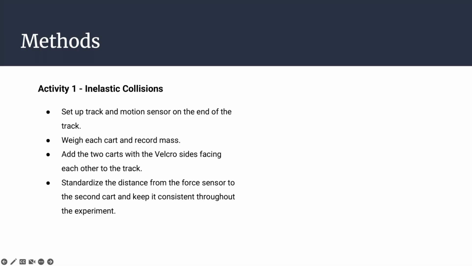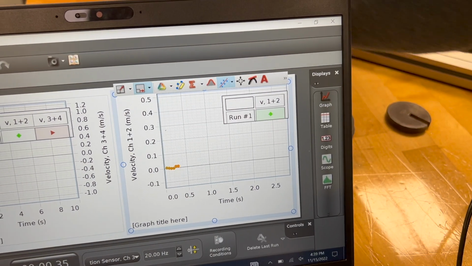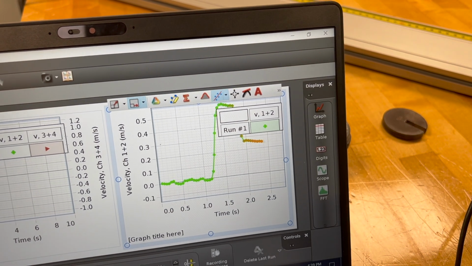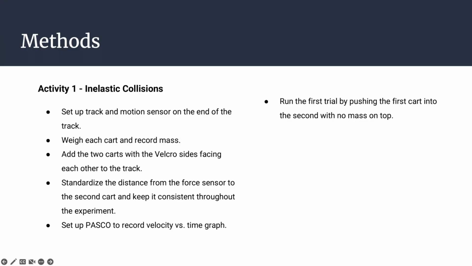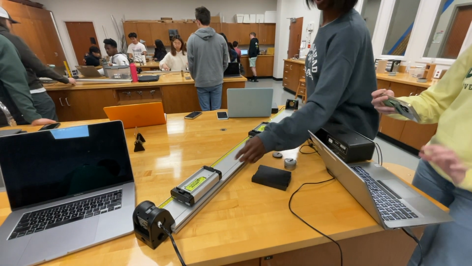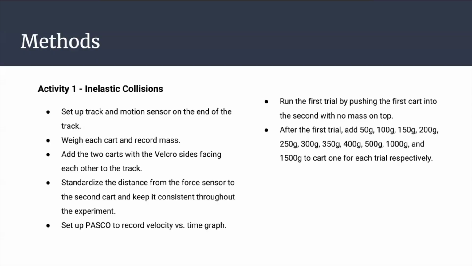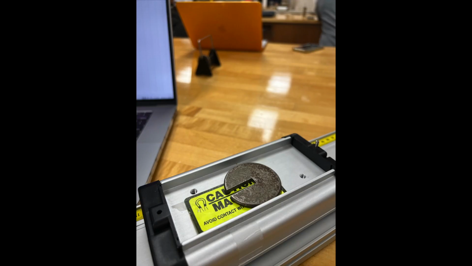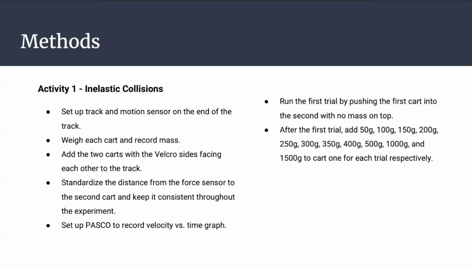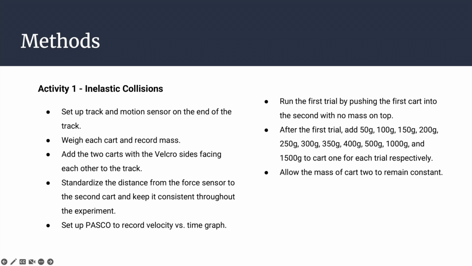Once the carts were on the track, we standardized the distance from the motion sensor to the second cart and kept it consistent throughout the experiment. After this was done, we set up Pasco on the laptop in order to record our velocity versus time graph throughout the experiment. Our first trial was done by pushing the first cart into the second cart. This first trial had no mass on top of the first cart. After the first trial, we added 10 different masses, one for each of the trials, to cart 1 respectively. The second cart did not have any mass added on it for any of the trials.